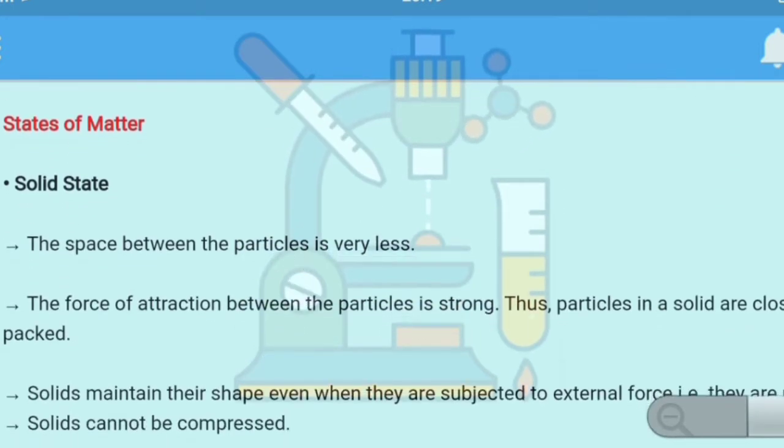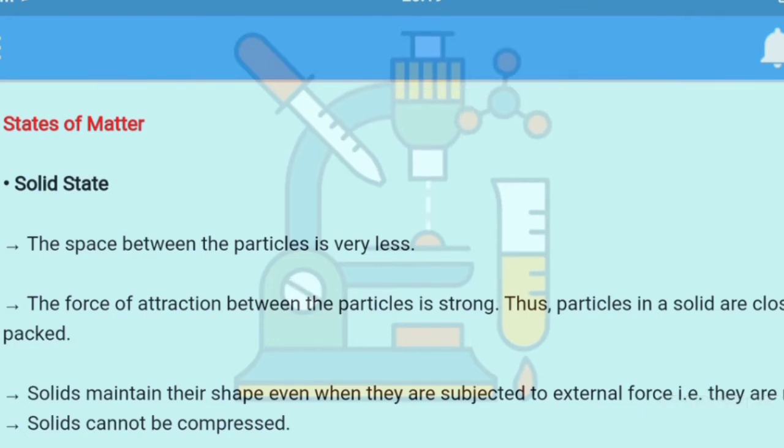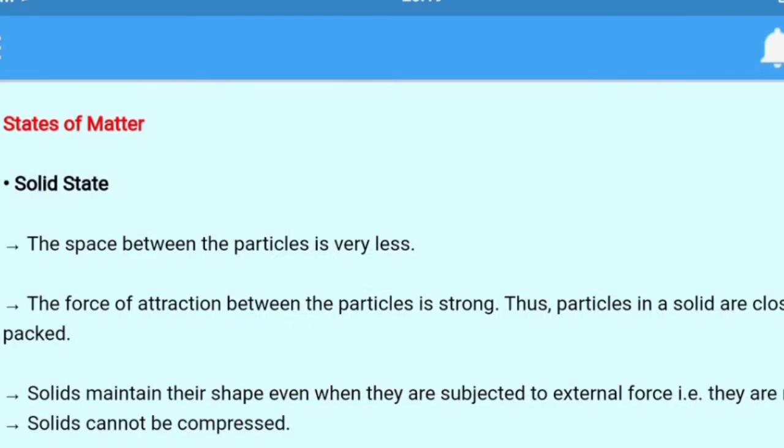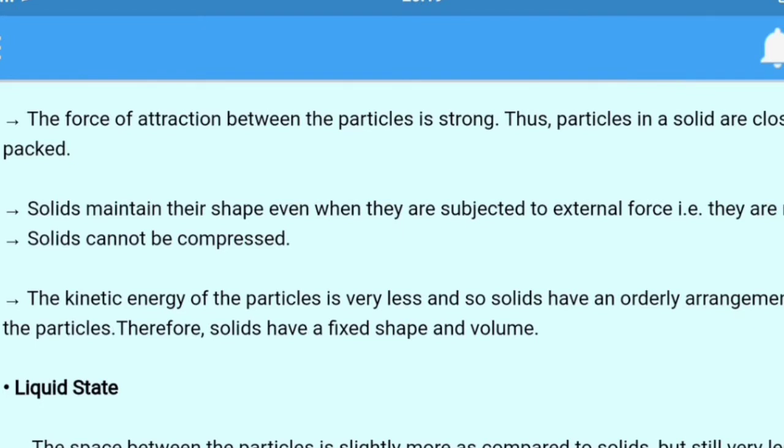Next we are going to talk about the states of matter. The very first state is the solid state. The space between the particles is very less. The force of attraction between the particles is strong. Thus particles in a solid are closely or tightly packed. Solids maintain their shape even when they are subjected to external force, that is, they are rigid. Solids cannot be compressed. The kinetic energy of the particles is very less, that is, the motion of the particles, the velocity, is very slow. And so, solids have an orderly arrangement of the particles. Therefore, solids have a fixed, or we can say a definite, shape and volume.